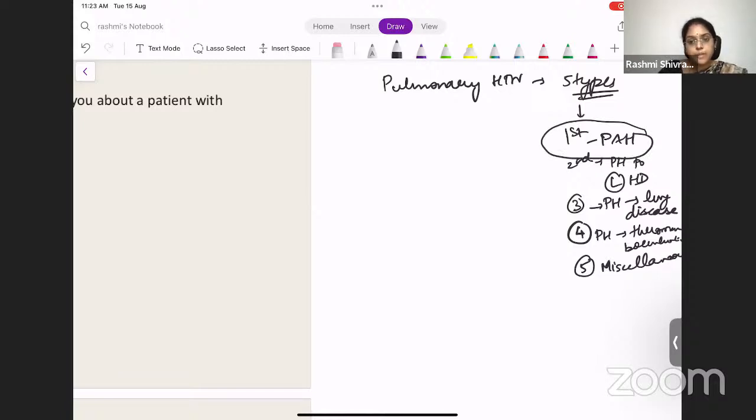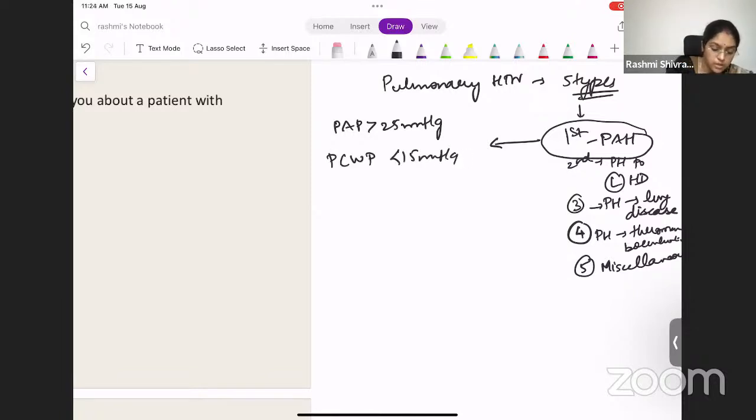So how do you define pulmonary arterial hypertension? Pulmonary arterial hypertension is defined as a mean pulmonary arterial pressure of more than 25 millimeters mercury, but the pulmonary capillary wedge pressure should be less than 15 millimeters mercury. That is when you define pulmonary arterial hypertension. The pulmonary artery pressure should be more and the pulmonary capillary wedge pressure should be less. That is when you diagnose pulmonary arterial hypertension. It's just only at the arteries.